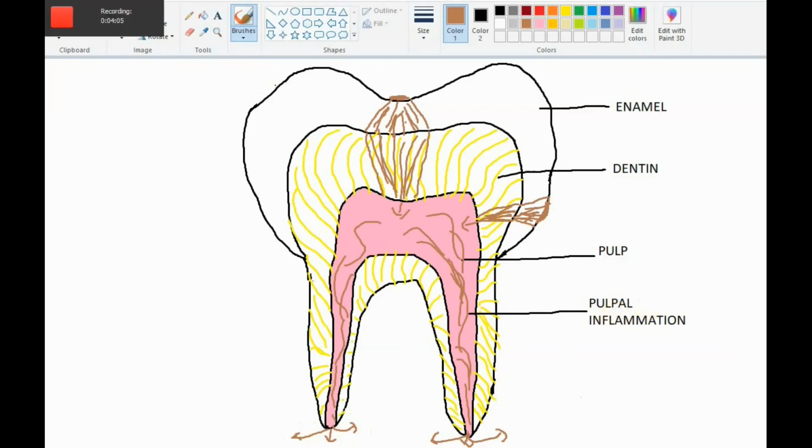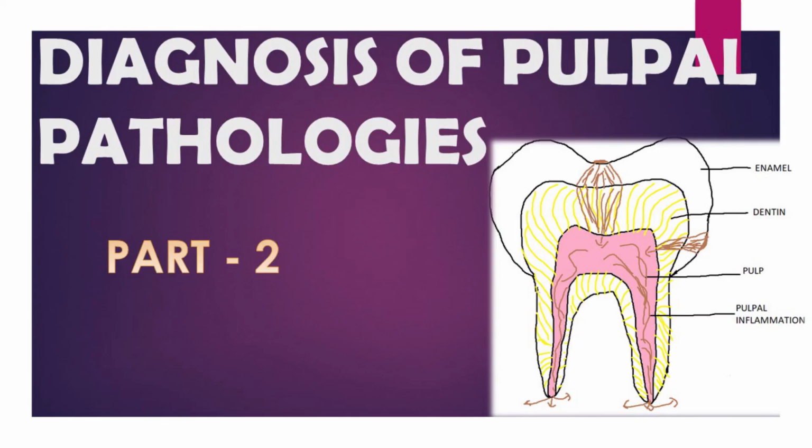So now we are able to understand how the pulp is affected due to caries and other causes. In part 2 of this topic, I will be discussing the 7 diagnostic terminologies given for pulpal conditions, and how to diagnose them.